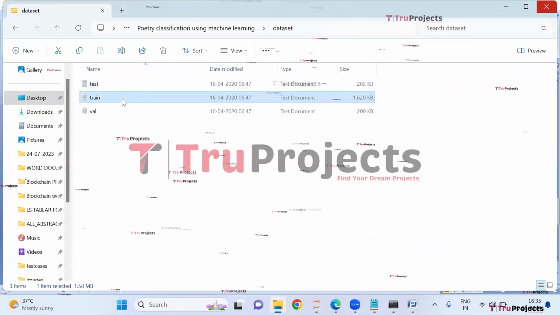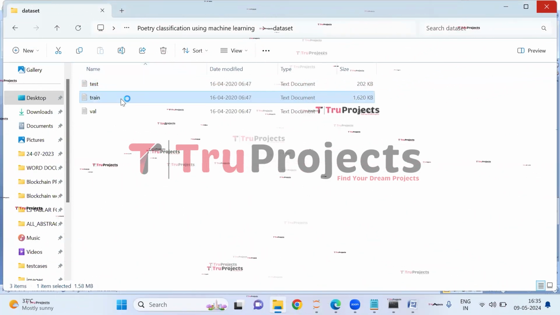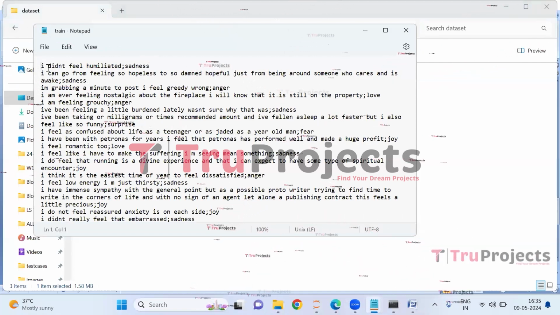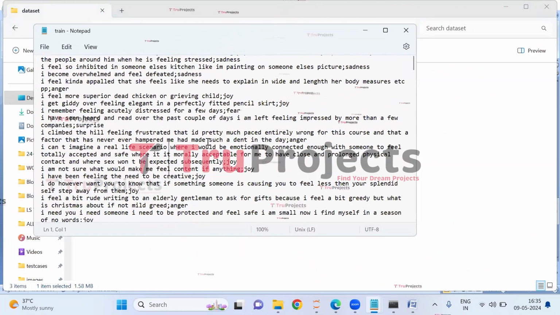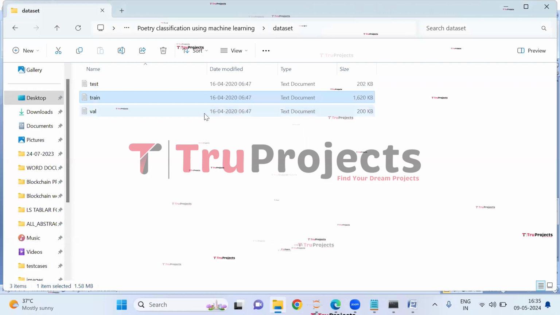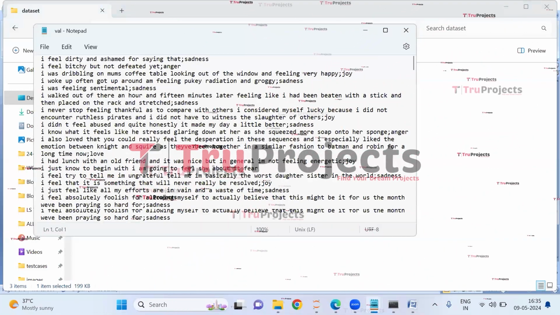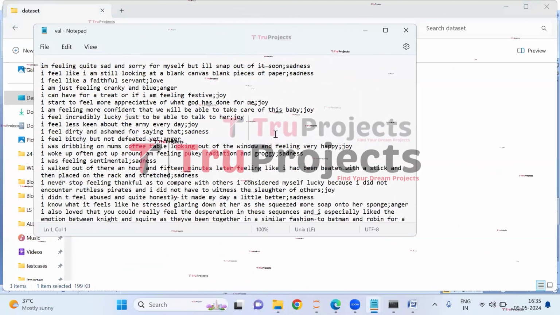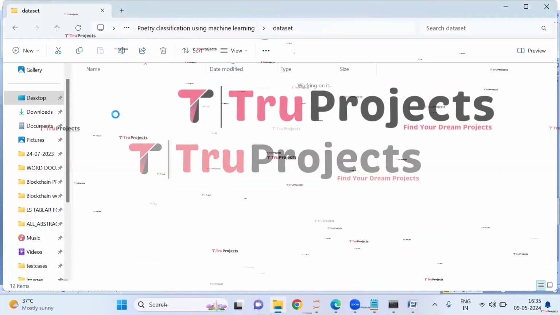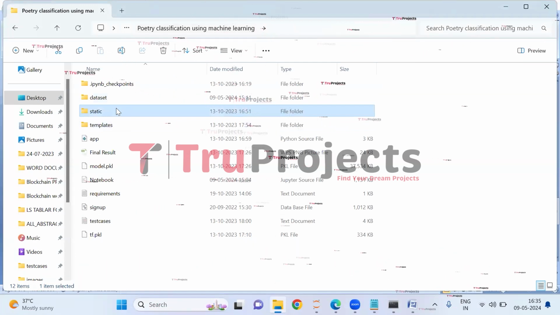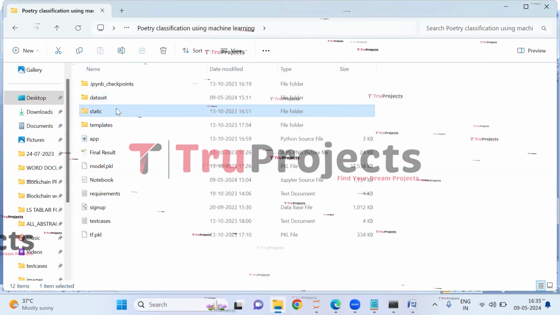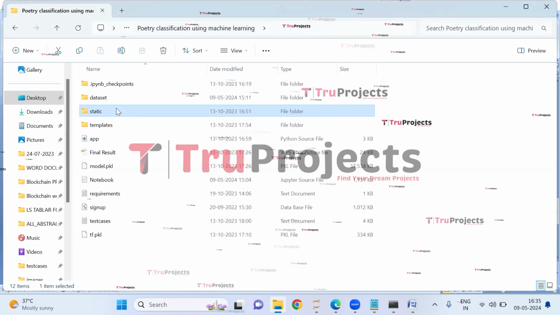And here, in the train text document, we have the poetry which is used to train the models. And here in the validation, we have the poetry used to evaluate the performance of the model. This is the static folder. This folder consists of files related to CSS, JavaScript, and Bootstrap.